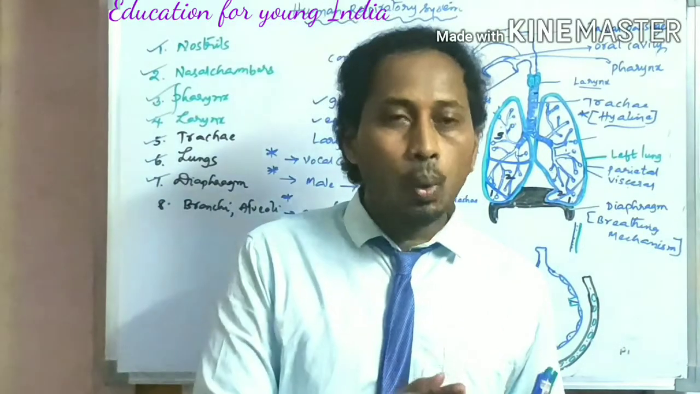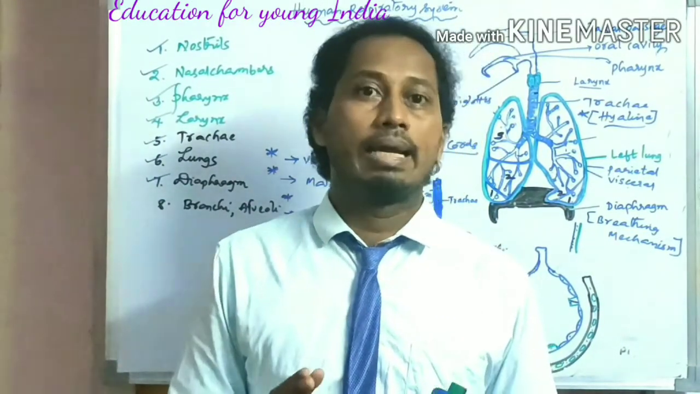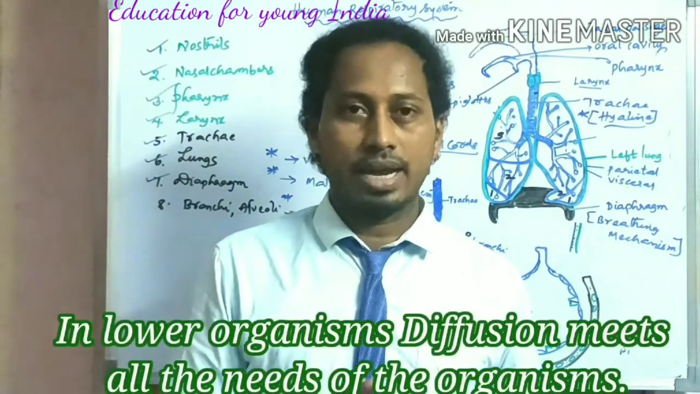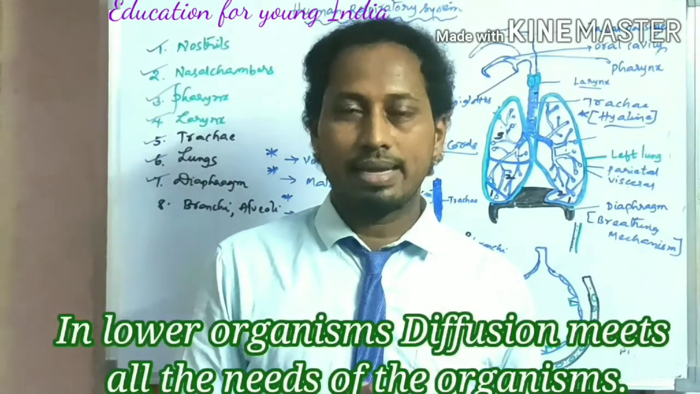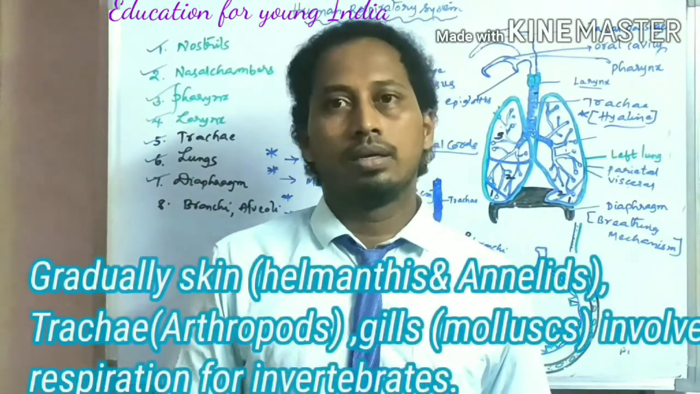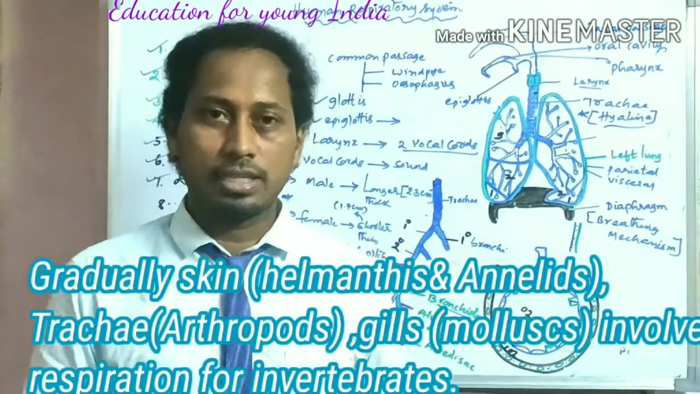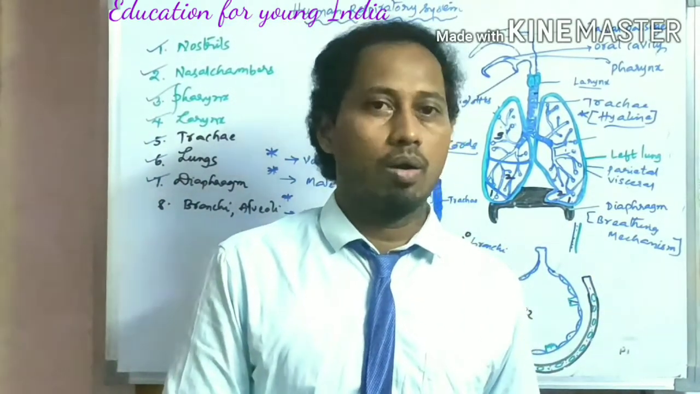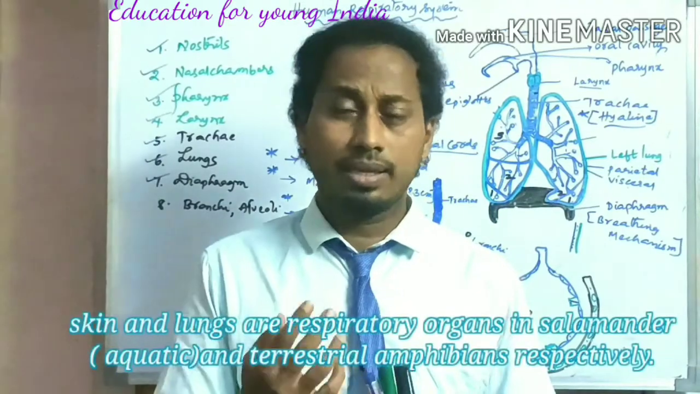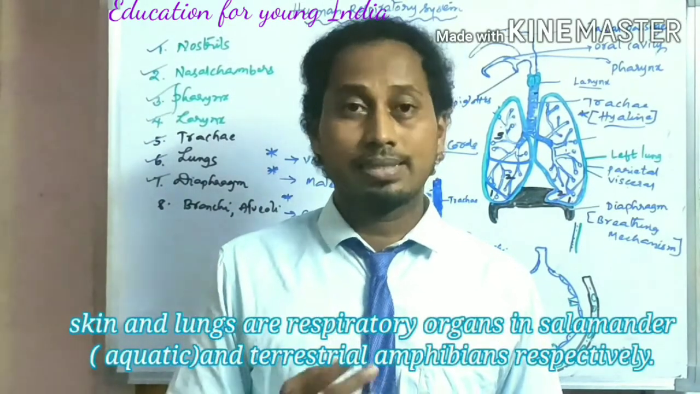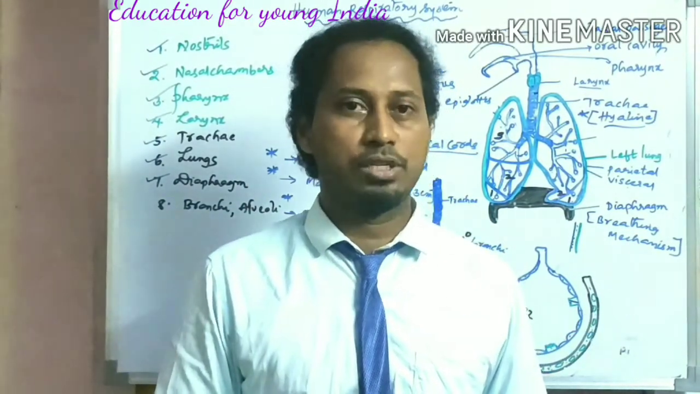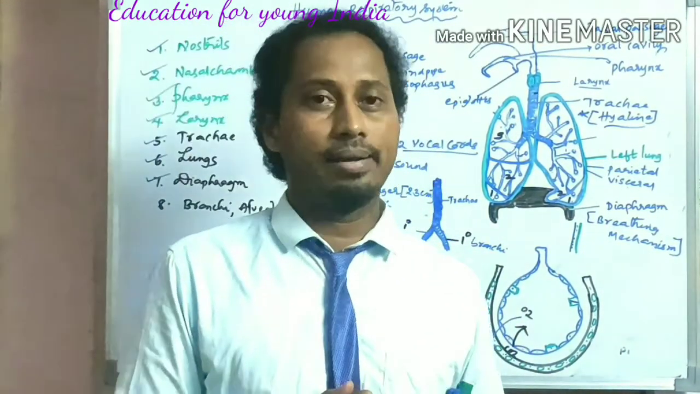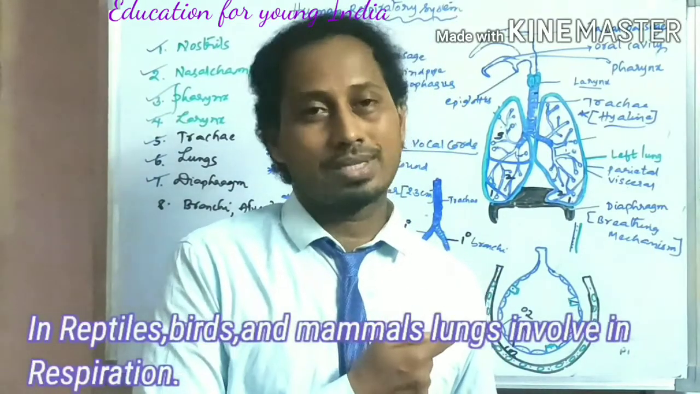In fact, in lower organisms, respiration is helped by some other organs, such as skin, trachea, and sometimes lungs. Before that, skin is the organ. For example, if you take an amoeba, skin is helping for respiration. Such respiration is called cutaneous respiration. But in mammals, the lungs exactly replaced the skin.